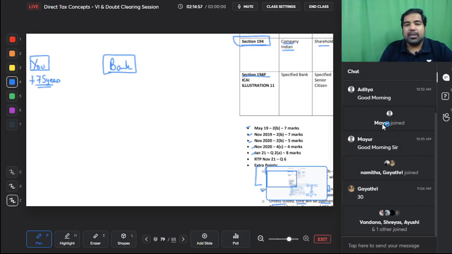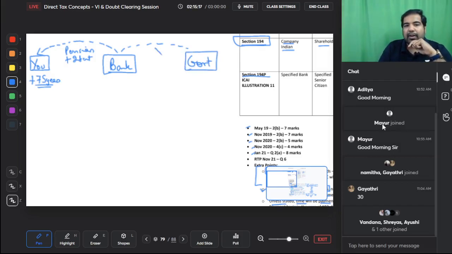So hence the government has told these banks that whenever you're making a payment to these notified senior citizens, payment of pension plus payment of interest, then you need to deduct only as per the rates applicable to them. No flat rates.